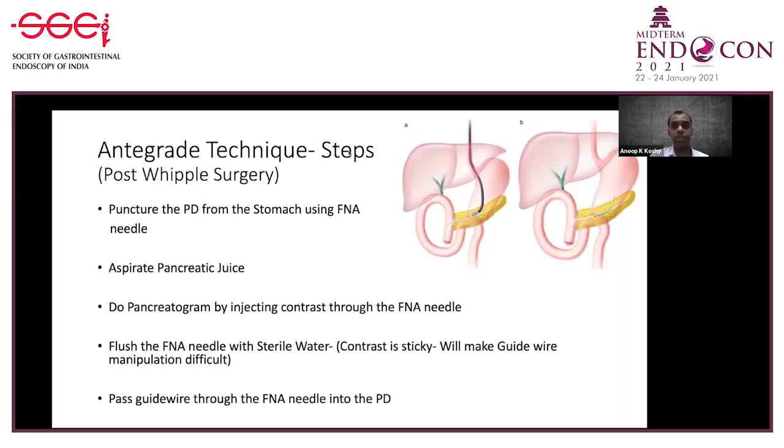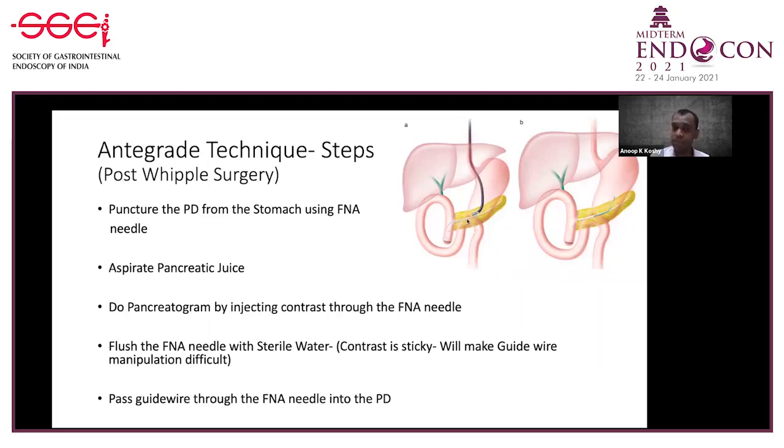The steps are, this is a post-Whipple surgery diagram. Same as before, you puncture the PD from the stomach using an FNA needle. You try to aspirate pancreatic juice. You do a pancreatogram by injecting contrast through the FNA needle. After that, you pass the guide wire through the FNA needle into the PD. Here, the guide wire is shown crossing the anastomotic stricture.